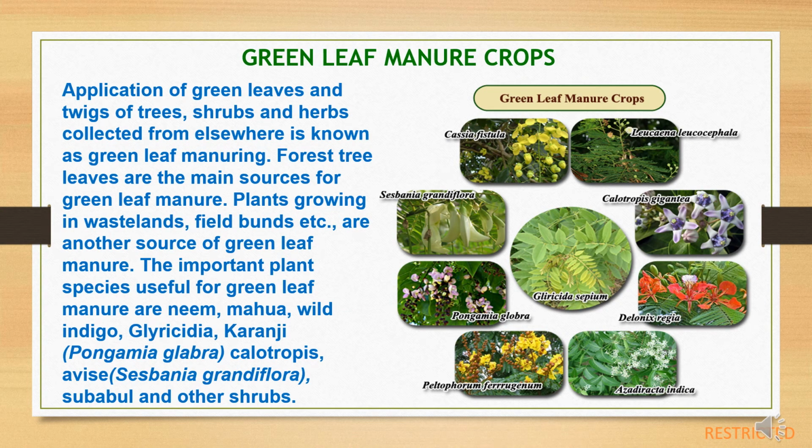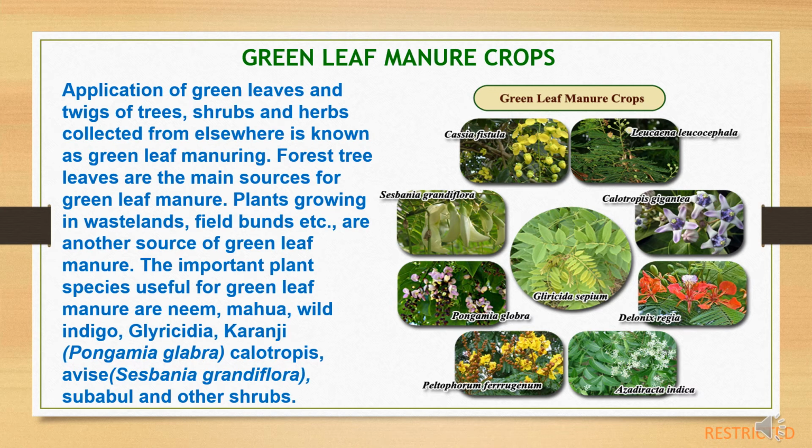Under green manuring, second group is green leaf manure crops. Application of green leaves and twigs of trees, shrubs and herbs collected from elsewhere is known as green leaf manuring. Forest tree leaves are the main sources for green leaf manure. Plants growing in wastelands, field bunds, etc. are another source of green leaf manure crops.